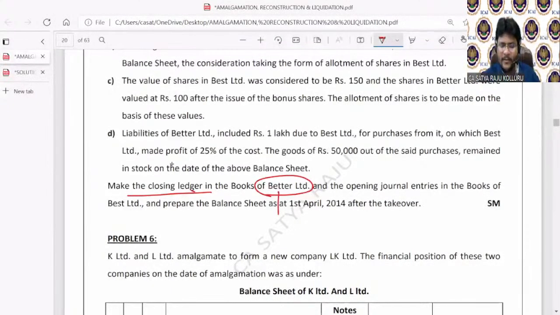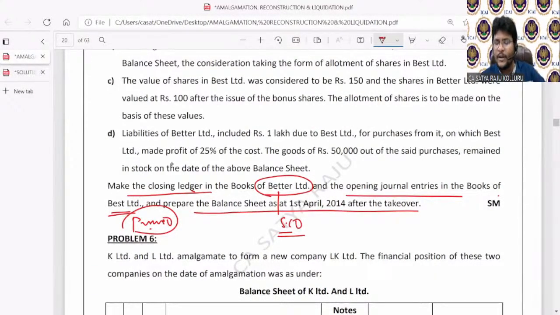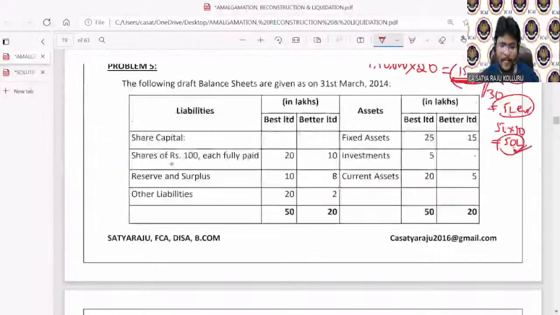Closing ledger means Better Limited is probably the selling company. And opening journal entries in the books of Best Limited, which is probably the purchasing company. After that, you need to prepare the balance sheet at 1st April 2014 after takeover. So from this problem, we are going to see how to draft the balance sheet as well. Please concentrate, all of you.